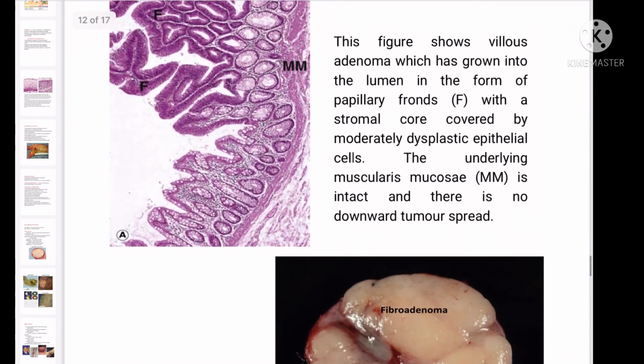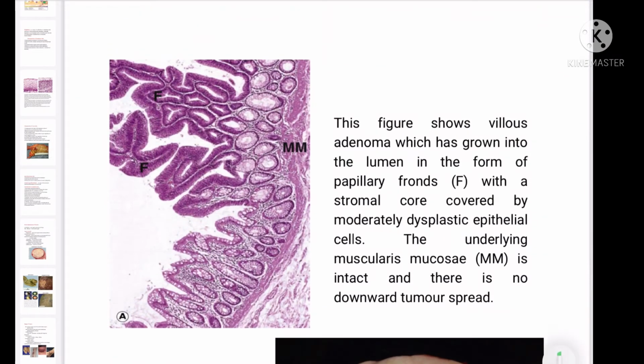So in this image you can see that this figure shows a villous adenoma, which has grown into the lumen in the form of papillary fronds with a stromal core covered by moderately dysplastic epithelial cells. The underlying muscularis mucosa is intact, and there is no downward spread of the tumor.